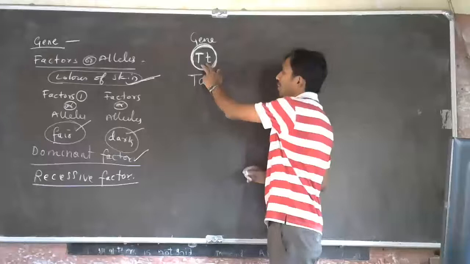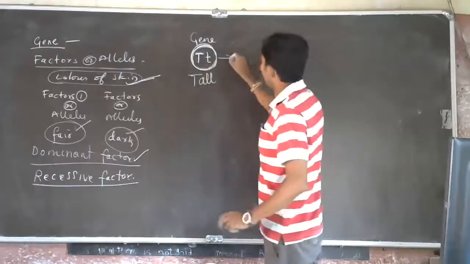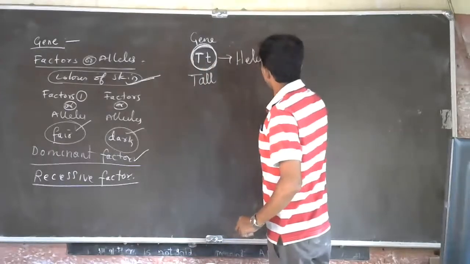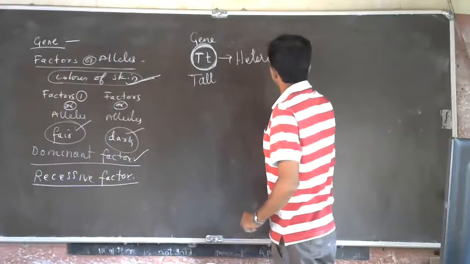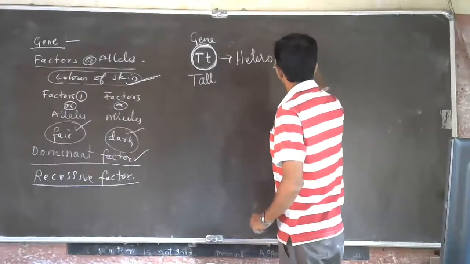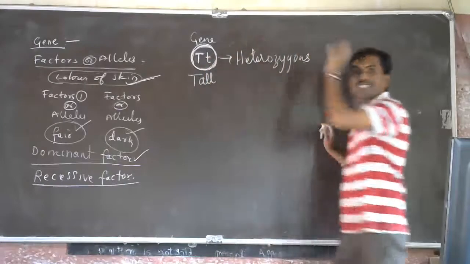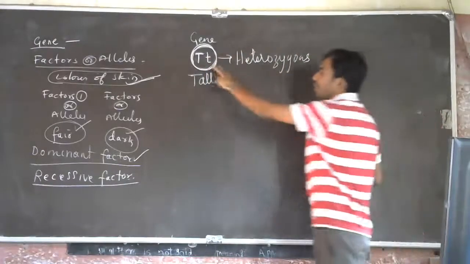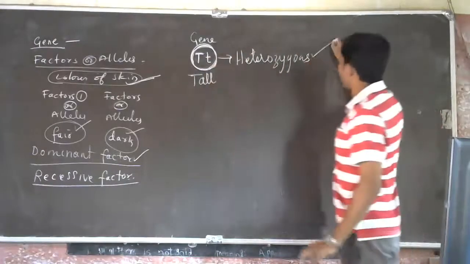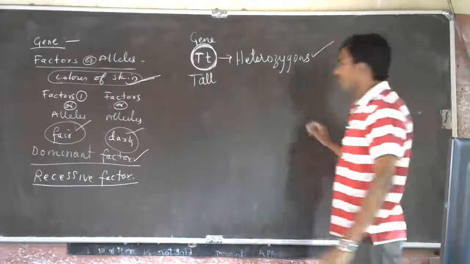When two factors are different, this condition is called heterozygous condition. When two factors responsible for the same character are different, it is called heterozygous.